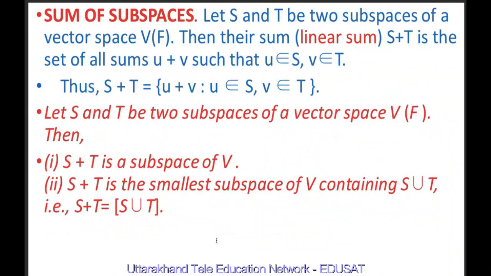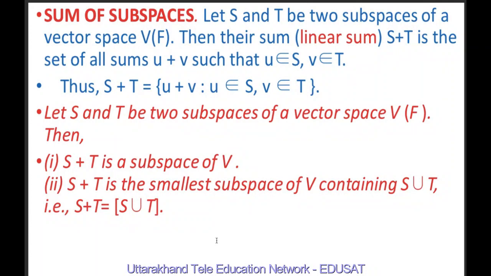Now what is the linear sum of two subspaces? We also call it simply the sum of subspaces or linear sum of subspaces. Let S and T be two subspaces of a vector space V over F. Then their sum S plus T is the set of all sums U plus V such that U belongs to S and V belongs to T. And we write it as S plus T equals U plus V such that U belongs to S and V belongs to T.